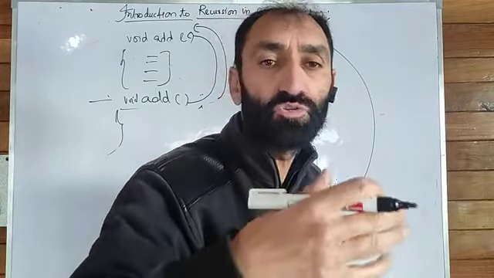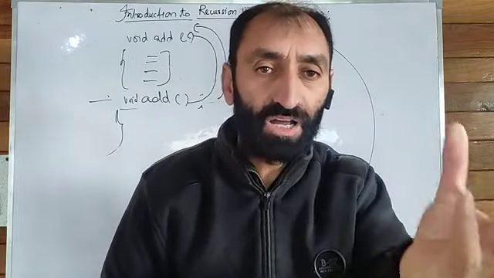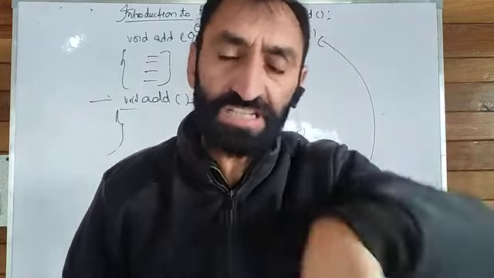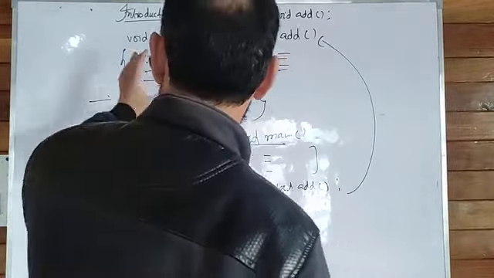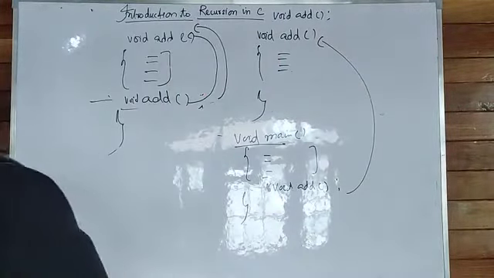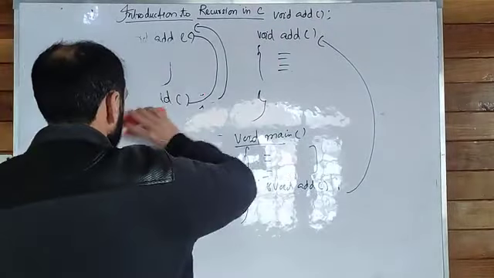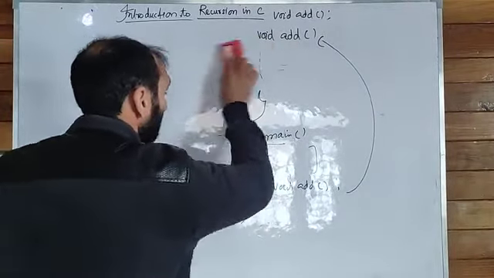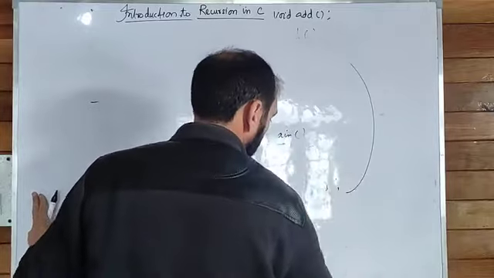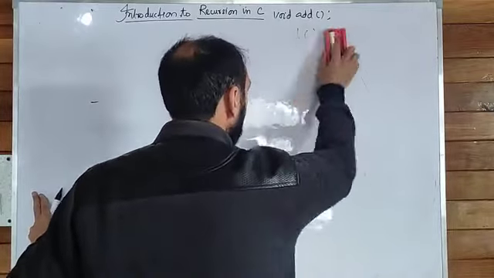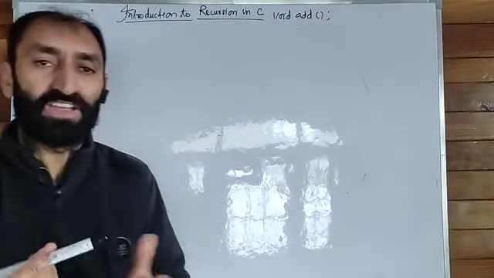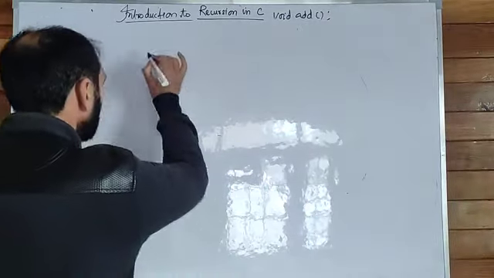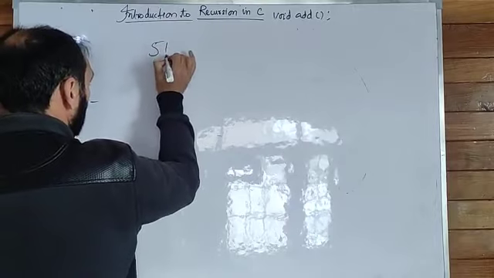Now I hope that you have understood what recursive functions are. Those functions which call themselves are called recursive functions. With the help of an example, we will try to understand this concept fully. For example, if we have to calculate the factorial of a number, say 5 factorial.